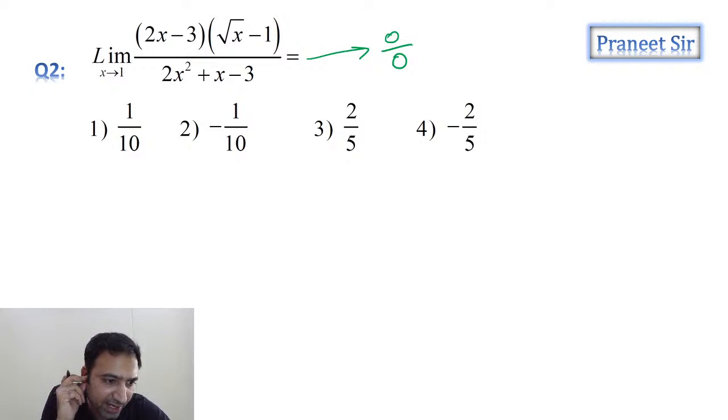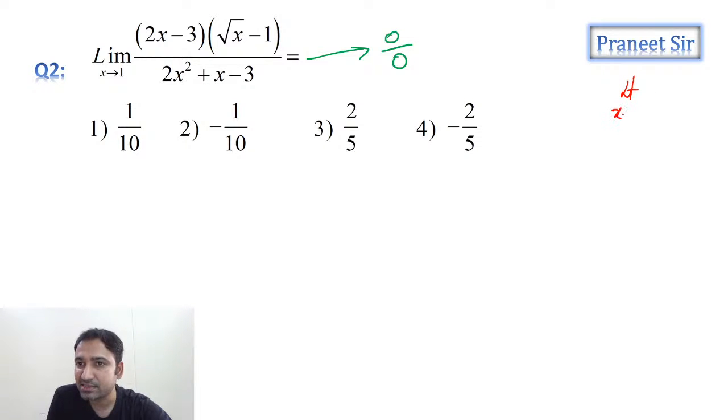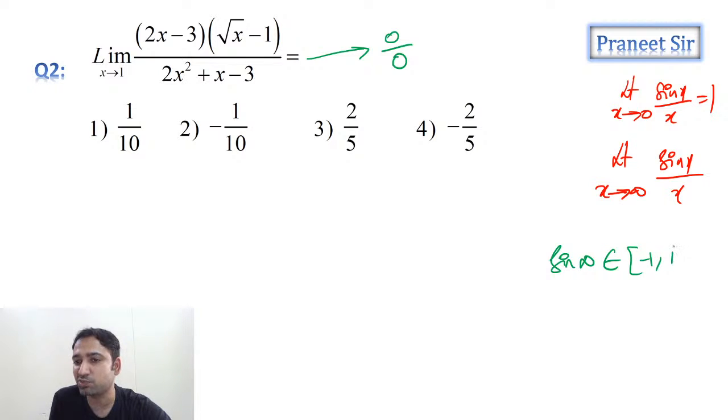Limit x tends to infinity of sin x by x. Okay. So limit x tending to 0 of sin x by x is 1, guys. Whereas limit x tending to infinity of sin x by x: the denominator is infinite, and the numerator is sin infinity. What is the value of sin infinity? Sin infinity belongs to any value between minus 1 to 1 only, no?